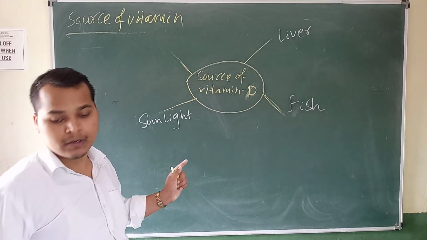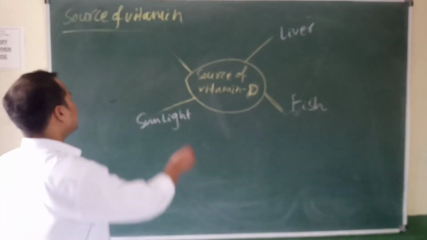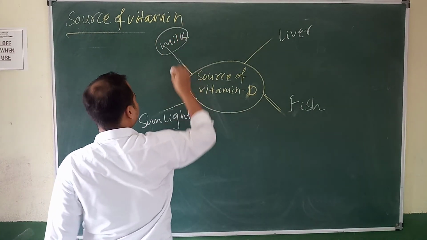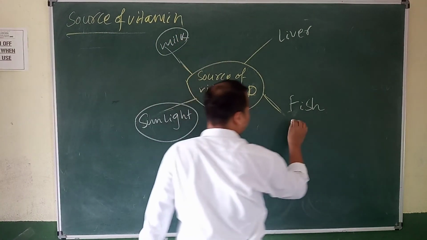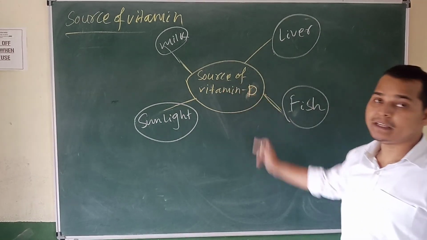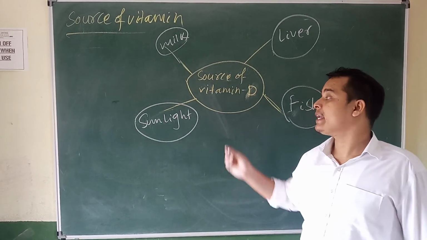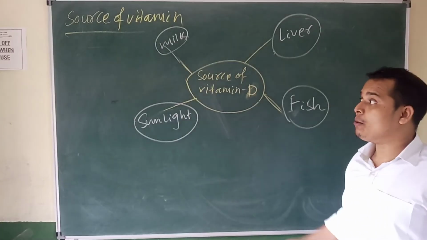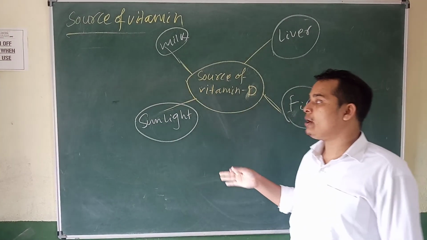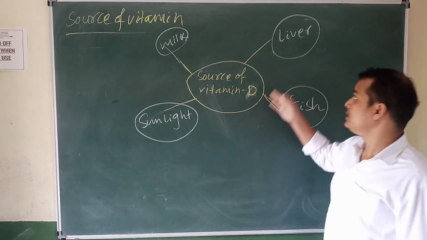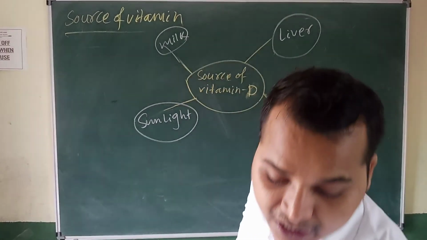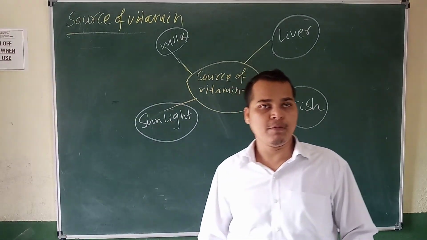Then another one, milk. So these foods contain vitamin D. Source of vitamin D means where we get vitamin D. So make it separate. First one is milk, second is sunlight, third is liver, fourth is fish. So in these foods we can get different types of vitamins.